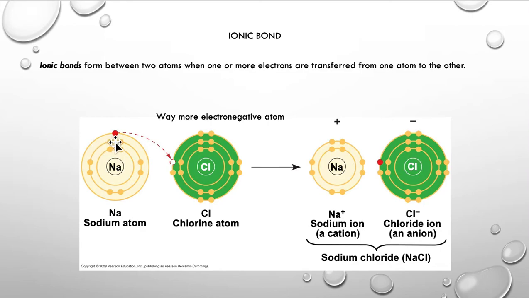The atom that gains an electron has an overall negative charge, and the atom that loses an electron has an overall positive charge. Because of their positive or negative charges, these atoms are ions. The attraction of the positive ion to the negative ion constitutes the ionic bond. Sodium chloride forms from ions, and the bond formed in a molecule of sodium chloride is an ionic bond.